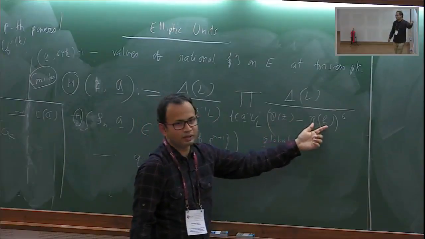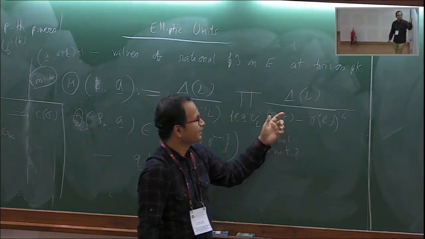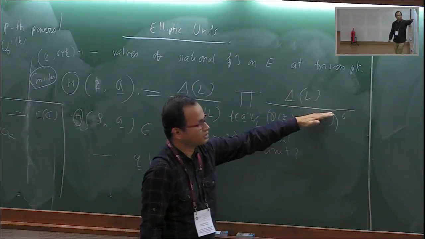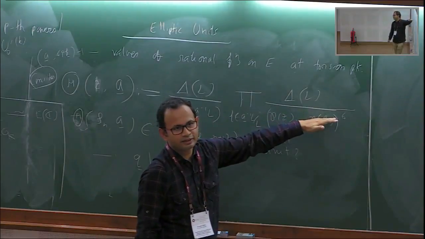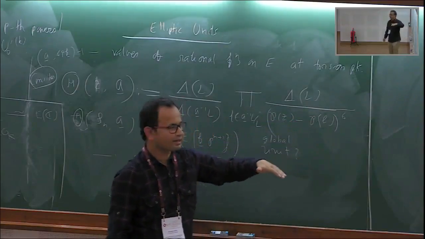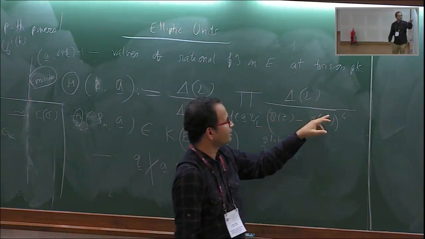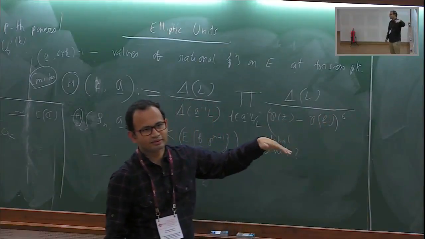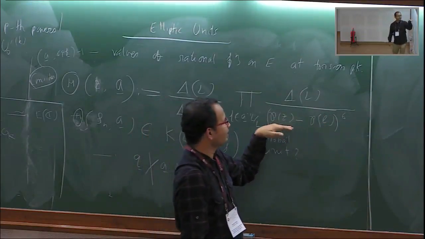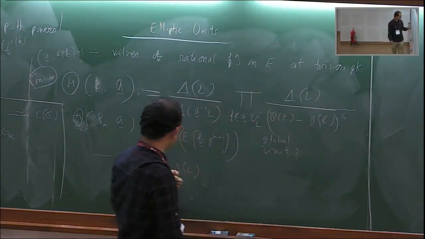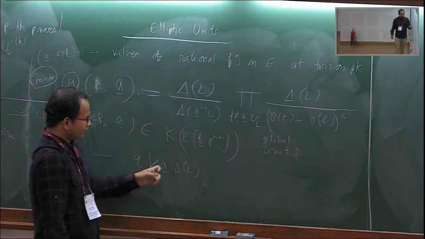So these two valuations will be non-negative, and the valuation will not be positive either, because if it is positive, then under reduction this point will be plus or minus of this. So that kind of argument. The reduction modulo Q argument tells you that this valuation will be 0 at Q not dividing these.